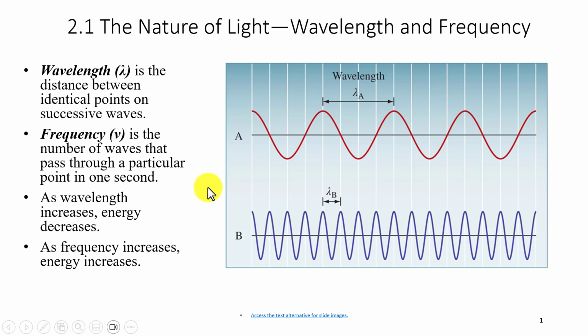They are inversely related. As the wavelength increases or gets longer, longer wavelengths have lower frequencies. Shorter wavelengths have larger frequencies.